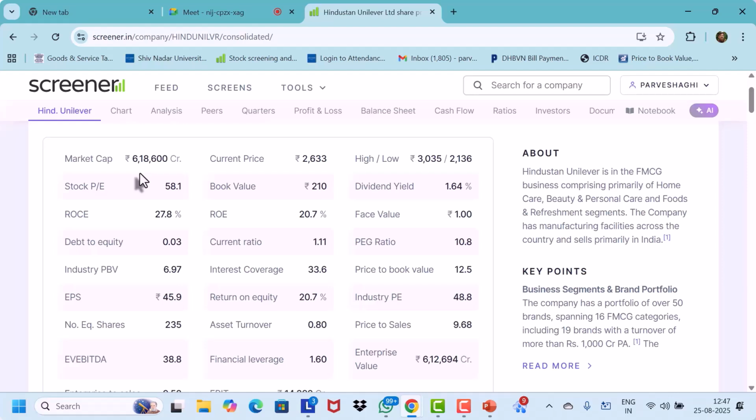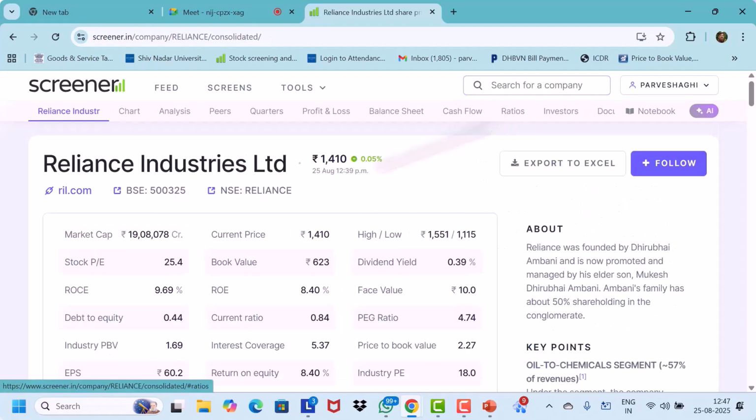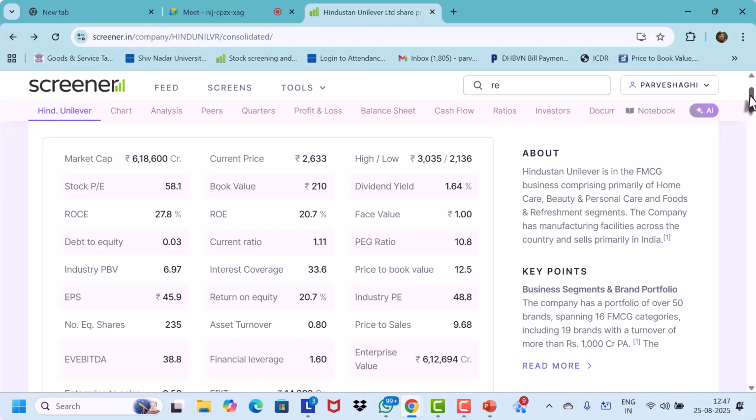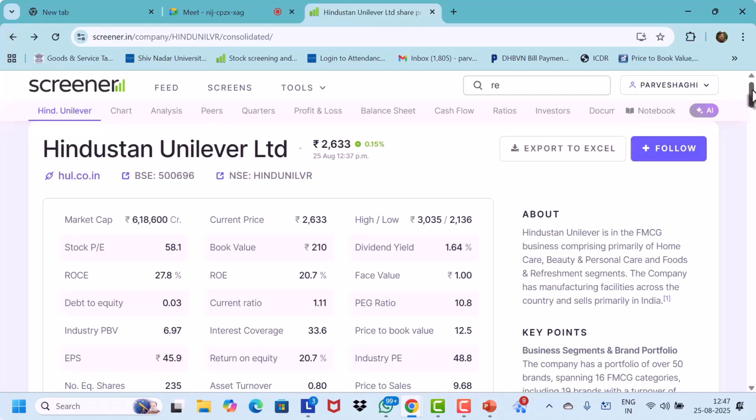But if you want to look at the biggest company in terms of market cap, it is Reliance, which is 19 lakh 8,078 crores. So this is the biggest company in India in terms of market cap. If you want to look at the world's biggest company, it will be Apple, which is close to, I think, $3 or $4 trillion. Okay, so coming back to Hindustan Unilever, which is basically an FMCG company, this is the current price. So everybody knows what market cap is and how it is calculated.